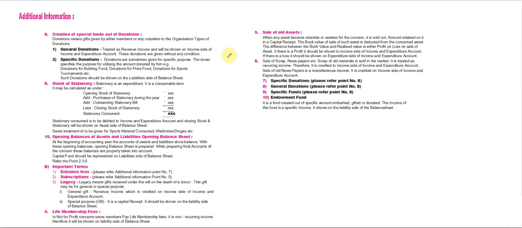And next, important terms, entrance fees. I think last lecture we had seen already entrance fees, subscriptions. Okay, if you want, you can go and watch.